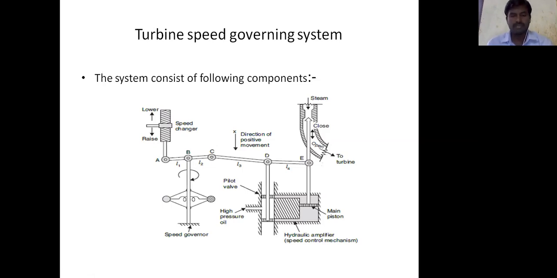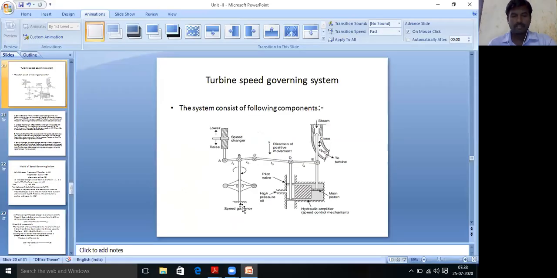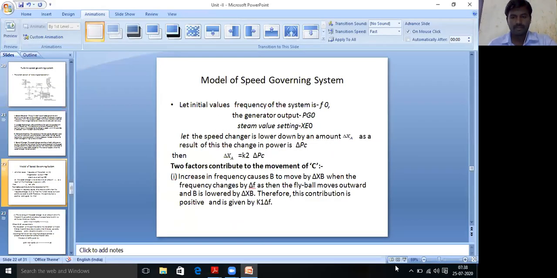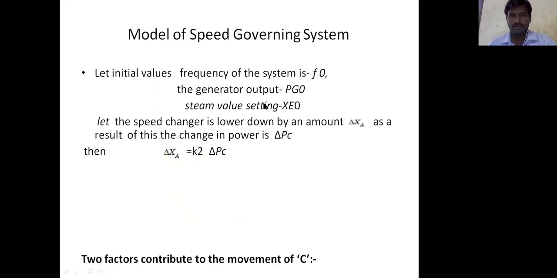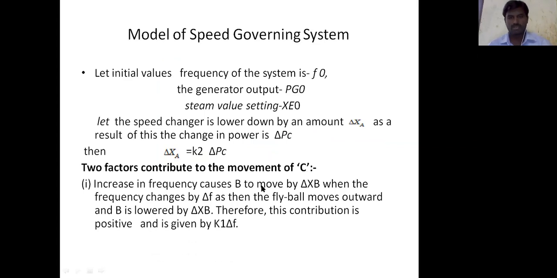So when the frequency changes by delta f, the fly ball moves outwards and b is lowered by delta xb.